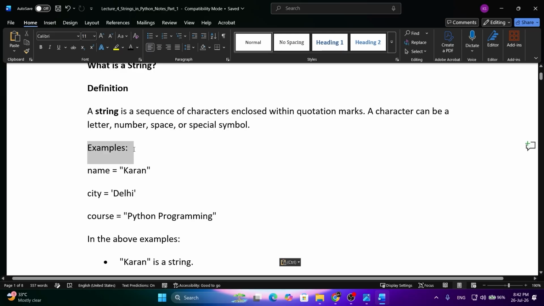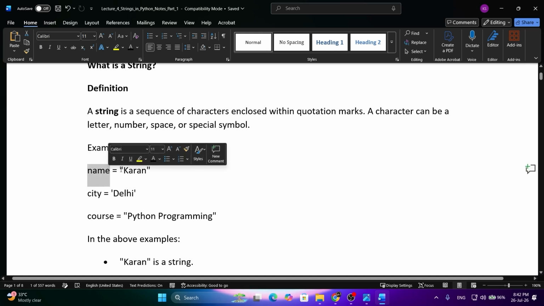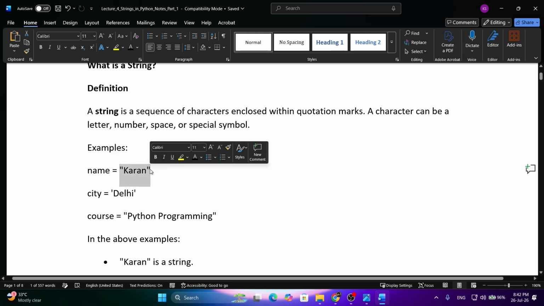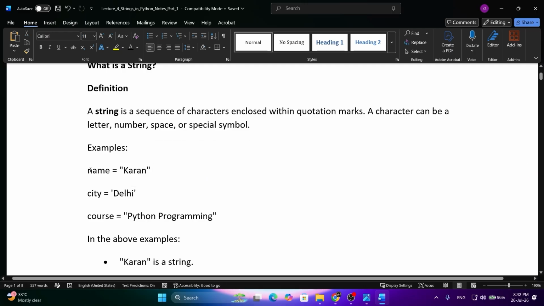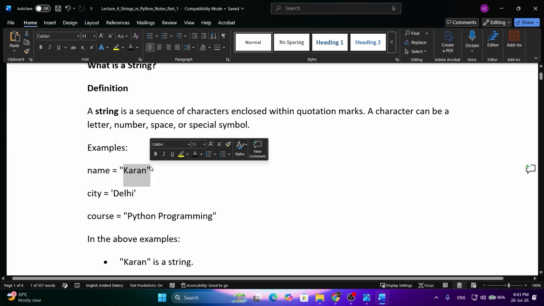Let us see some examples. We have one variable, name. It is storing the string value Karan. It is something enclosed within double quotes. Whatever is enclosed within double quotes is stored in name. So the data type of the variable name is string.